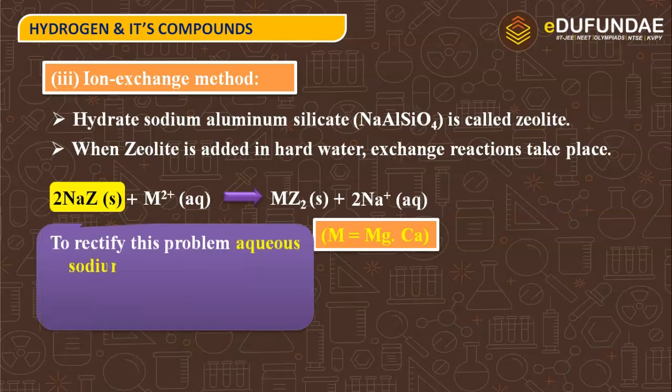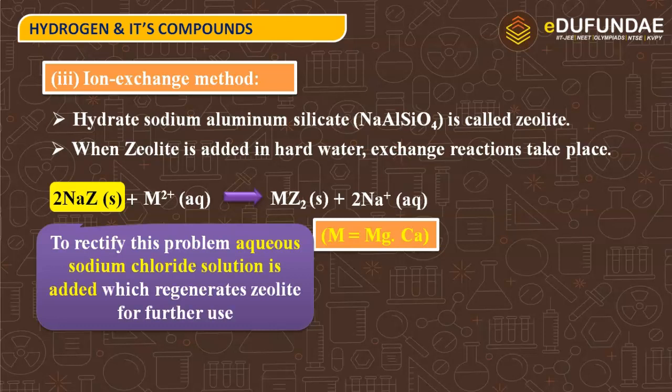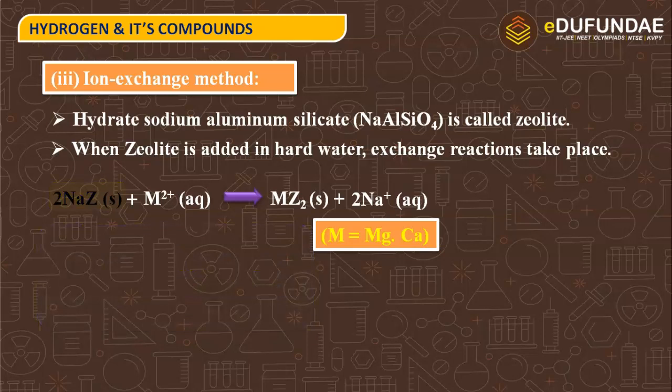But to rectify this problem, aqueous sodium chloride solution, that is known as brine solution, is added, which regenerates zeolite for further use. And that reaction involves MZ2 plus NaCl, and NaCl is the brine solution.